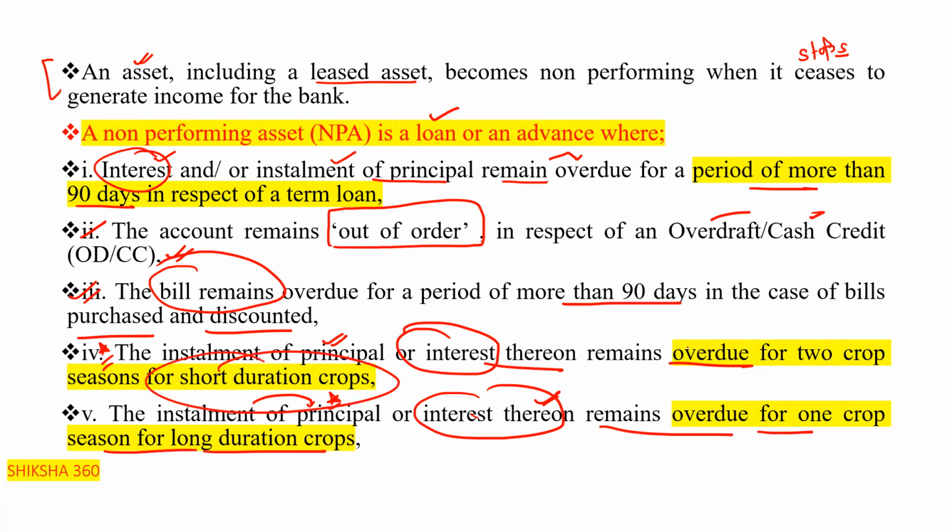For the short duration crops, it is 2 crop seasons, and for the long duration crop, it is 1 crop season, clear? So these are some basic things which you have to remember as per the guidelines, clear?